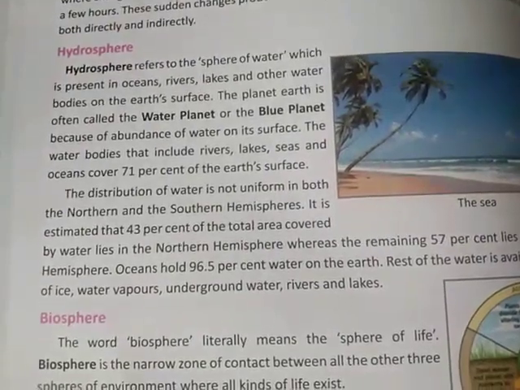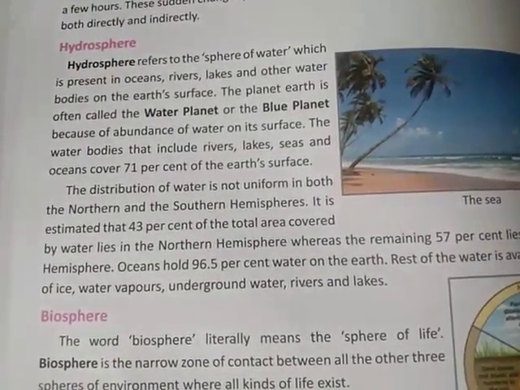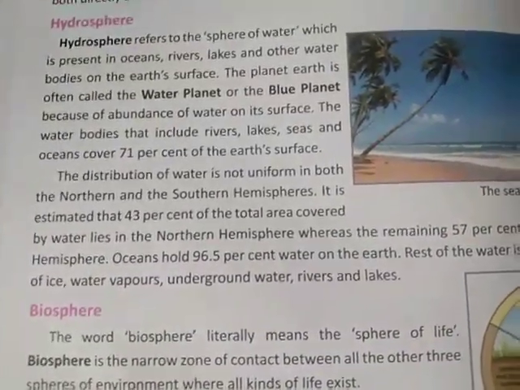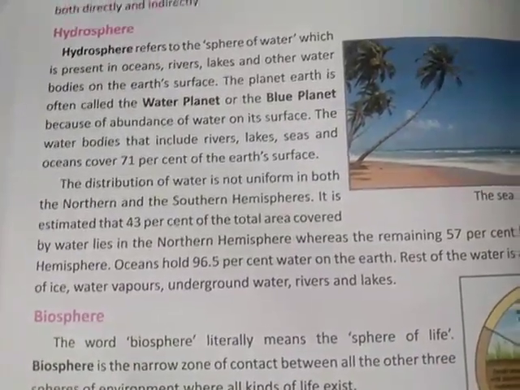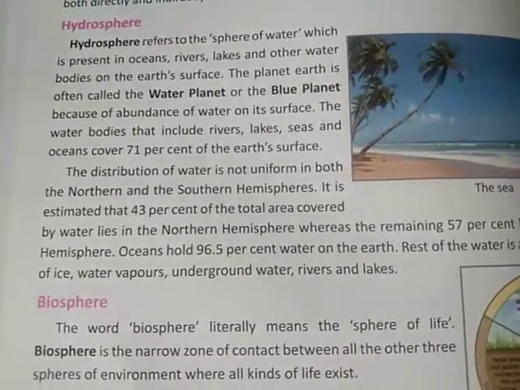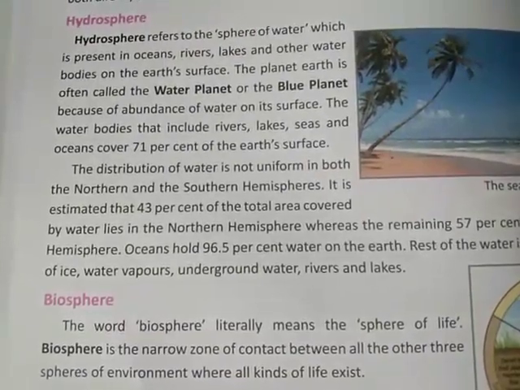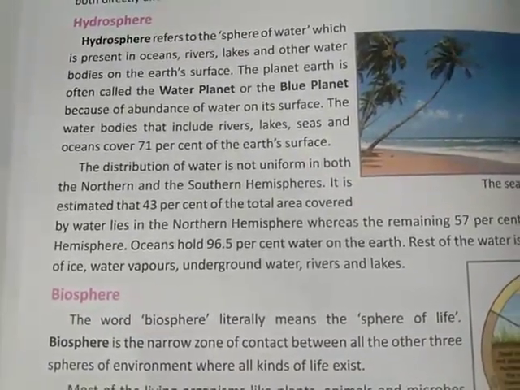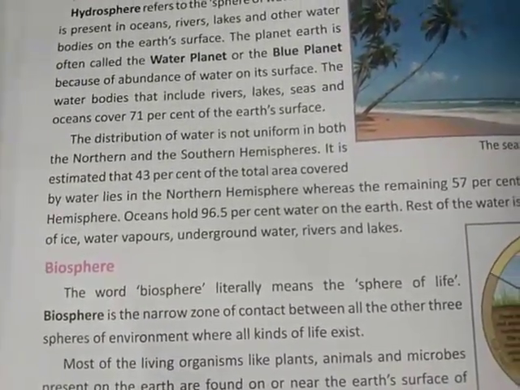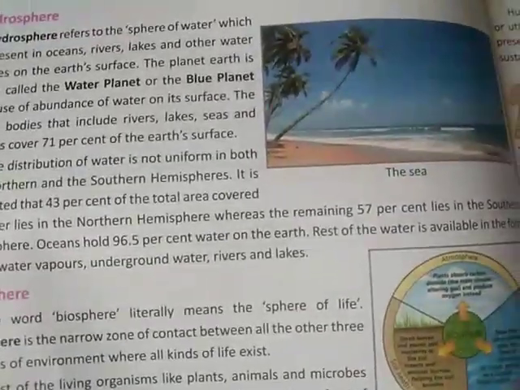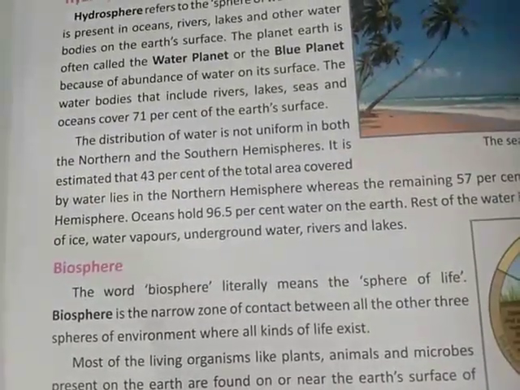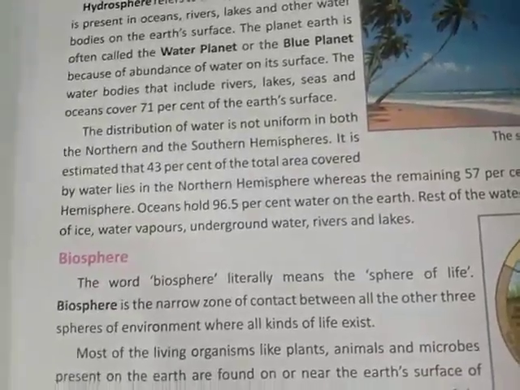The distribution of water is not uniform in both the northern and the southern hemisphere. We all know that our earth is divided into two parts, northern hemisphere and southern hemisphere. But the distribution of water is not the same in both of the hemispheres. It is unevenly distributed. It is estimated that 43% of the total area covered by water lies in the northern hemisphere, whereas the remaining 57% lies in the southern hemisphere. 43% we have in northern hemisphere, 57% we have in southern hemisphere.